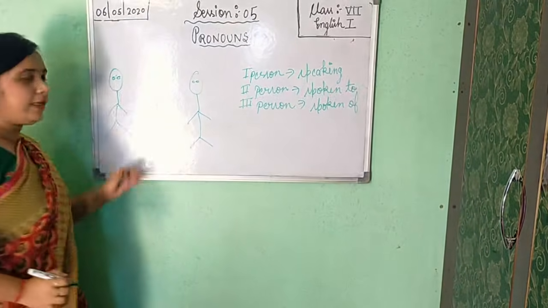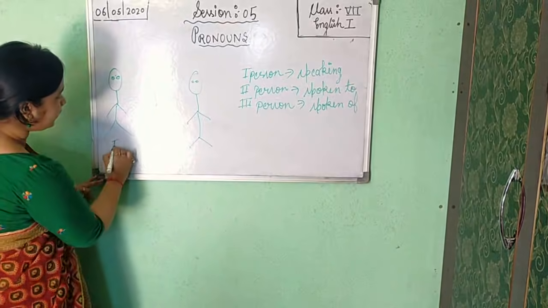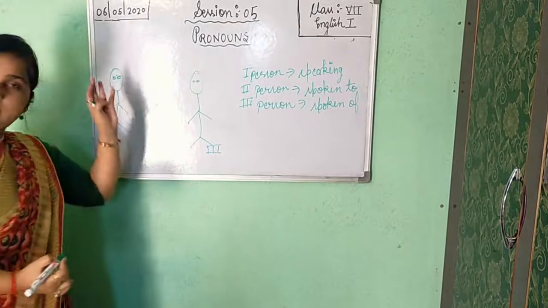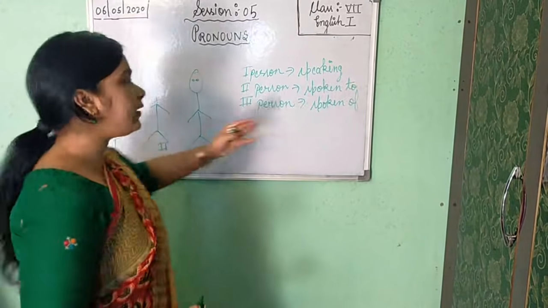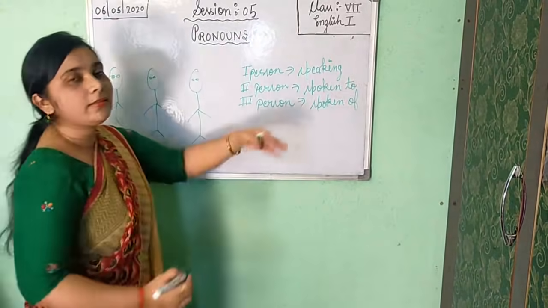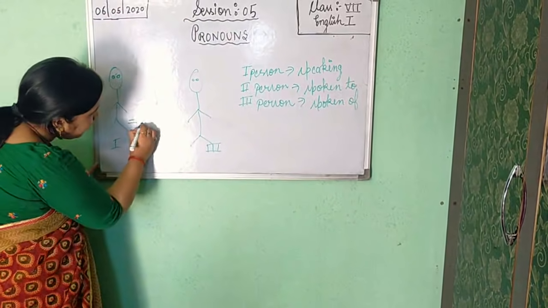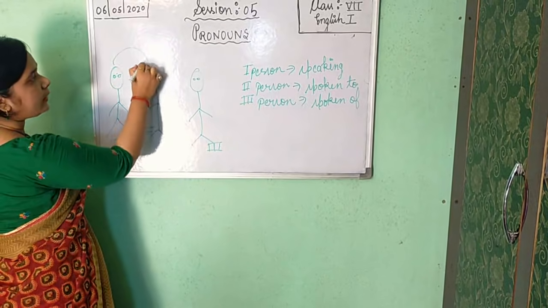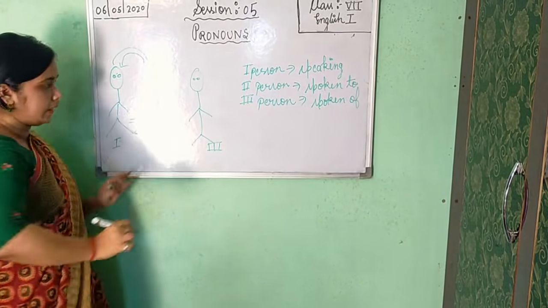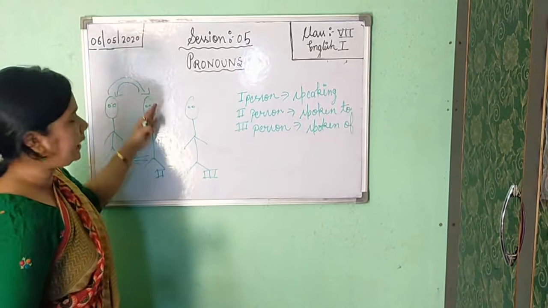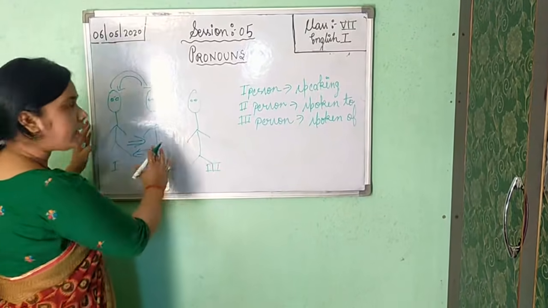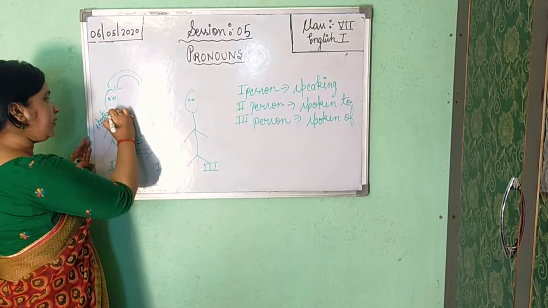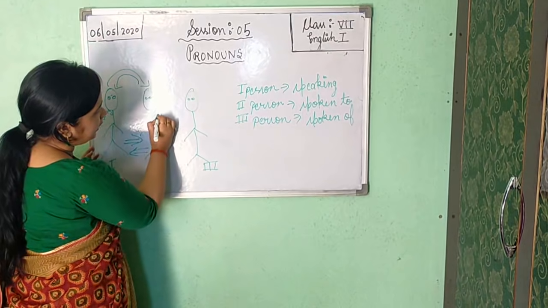It is only just a drawing. Three persons are here: first person, second person and third person. The first person is the one who is speaking. Suppose the first person and the second person are talking to each other. He is speaking and he is listening. Understood? He is speaking, which means he is a speaker, and he is listening, which means he is a listener.